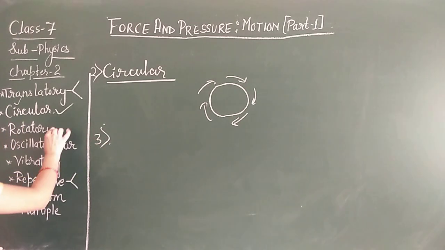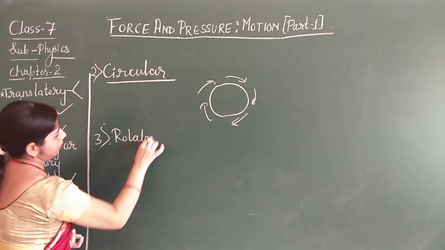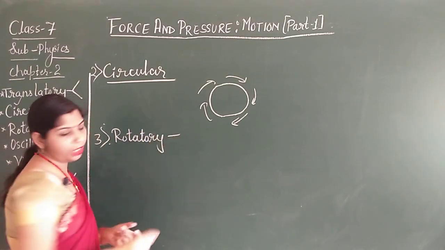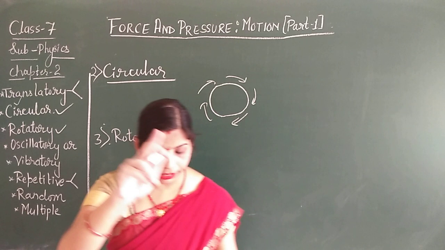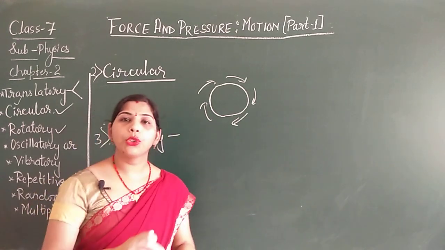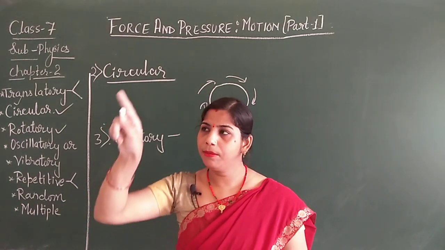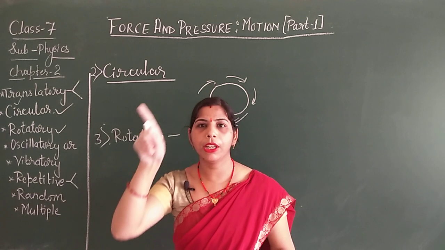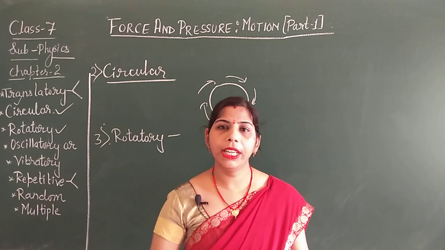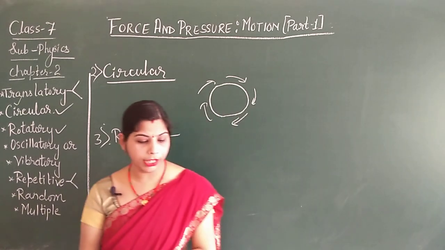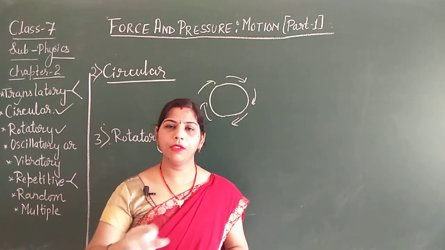Let's see another one, the rotatory motion. So what is rotatory motion? The rotatory motion is related with rotation. That means the motion of the hands of a clock. You are observing the motion of the hands of a clock. The clock hand is moving along a particular axis. Okay, one more motion is there: the movement of the blades of a windmill. You are observing the movement of the blades of a windmill. The windmill is going to move like this, 1, 2, 3.